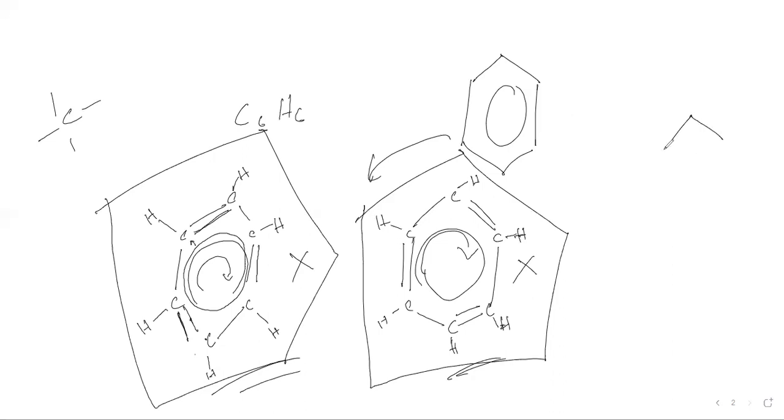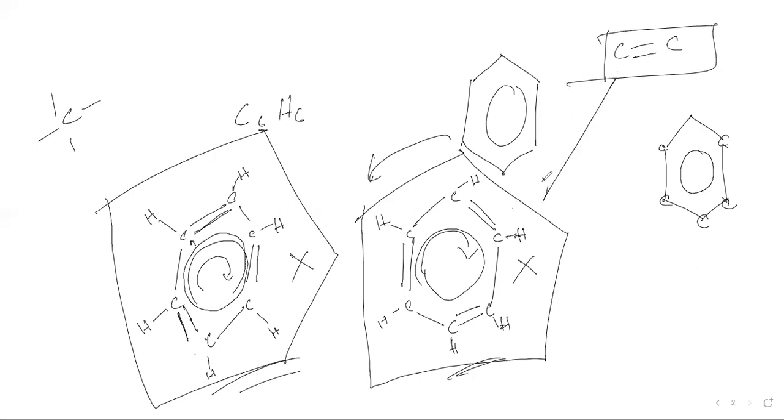So the complete truth is just drawing a revolving circle inside, which represents that the double bond is actually constantly revolving. It's not in a fixed position. So it is not the same as the double bond we find in the alkene. So don't get confused. This is not the same as having a double bond in the alkene.